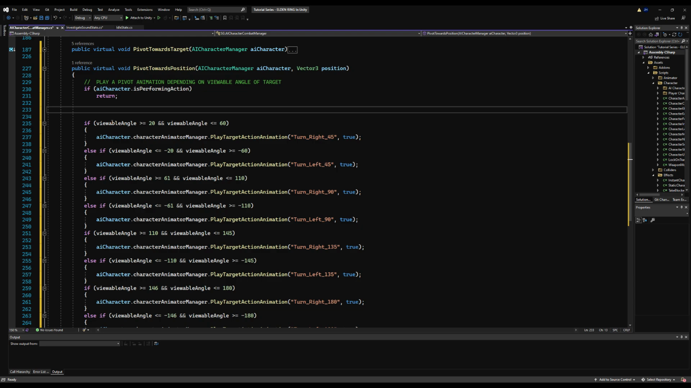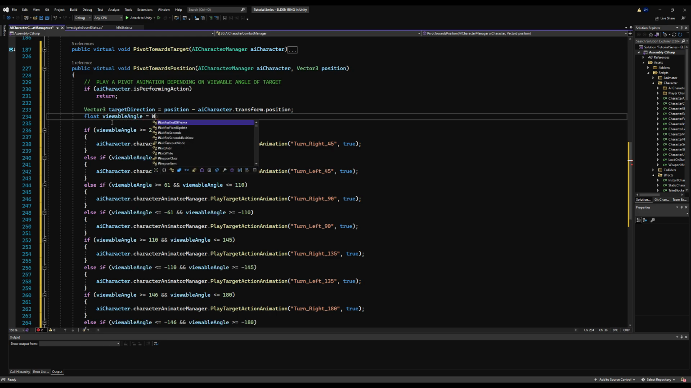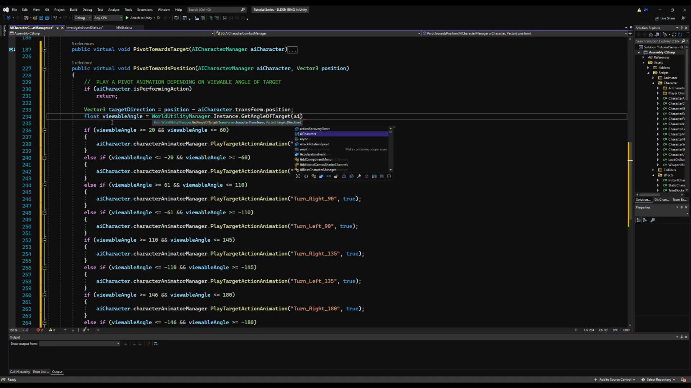And we can actually just reuse everything here, but what we're going to do is make local variables, which will override the usage of viewable angle. We're going to make a Vector3 target direction, and say that's equal to the position minus the AI character transform.position. Then we're going to make a local float for viewable angle, which will override the viewable angle on this script. We'll say WorldUtilityManager.instance.GetAngleOfTarget, and pass the AI character transform and the position that we passed to this function.